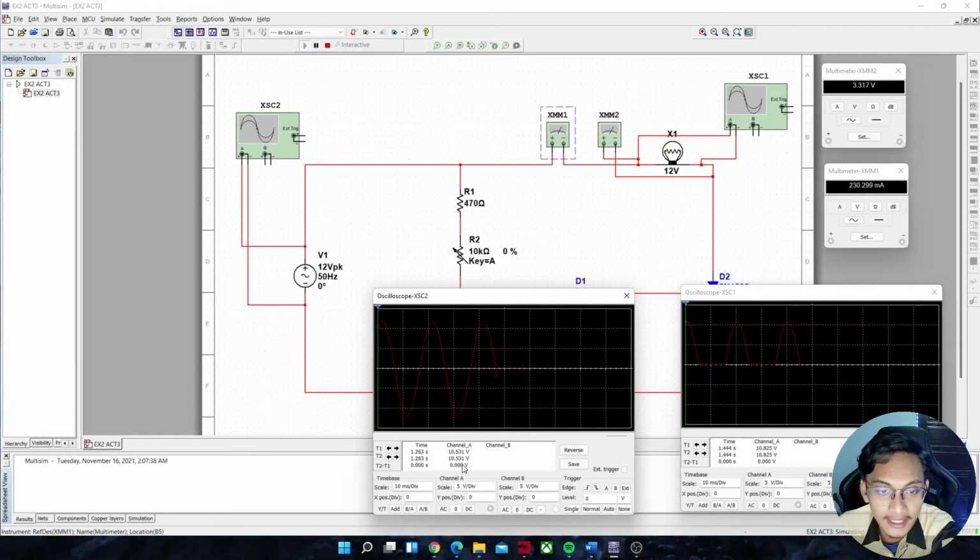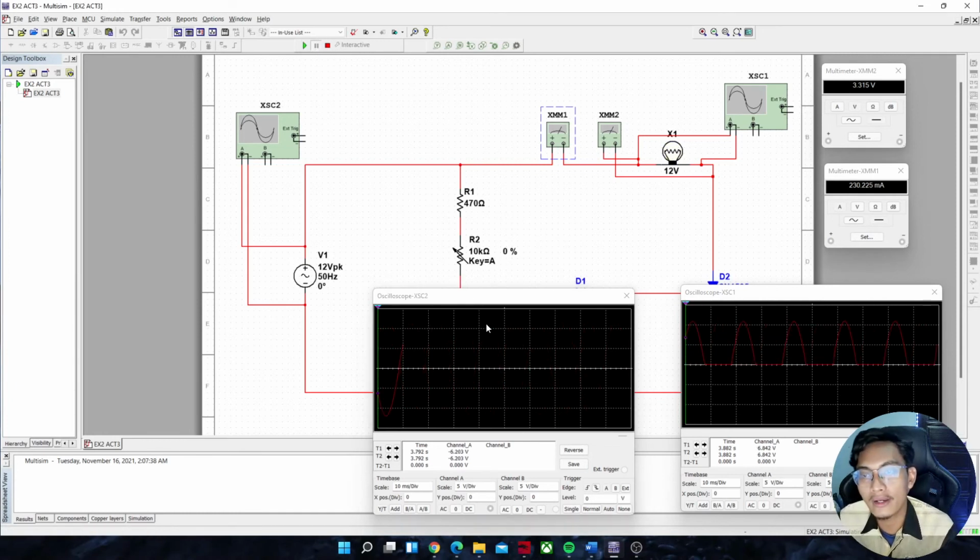We can see that this is the waveform of the input, which is V source, and this is the waveform of V output. Okay, then we will go to the next one.